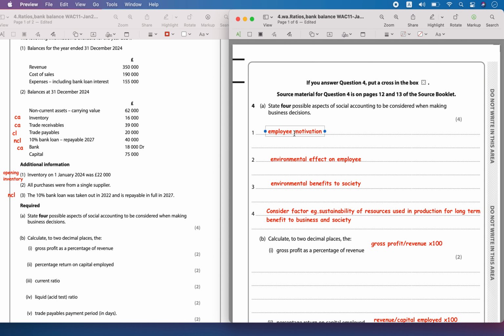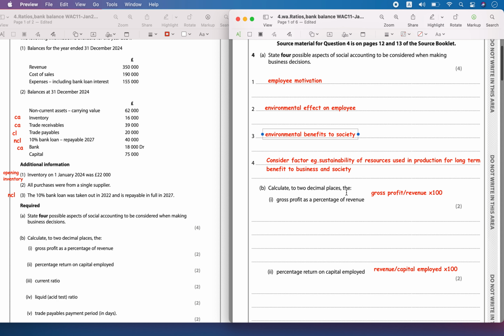Then the environmental effect on the employee. Then environmental benefit to the society. If you are considering sustainability of using resources in the business production, then you are taking the aspect of social accounting.